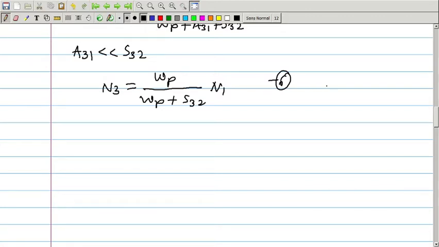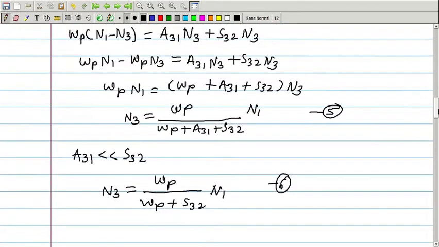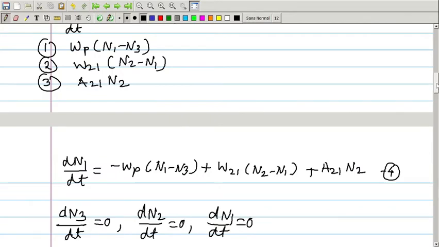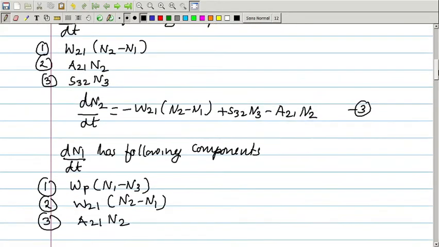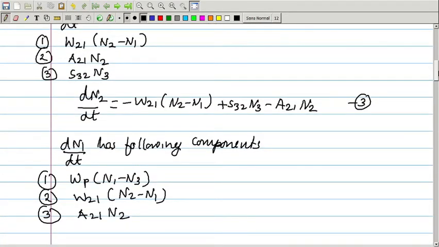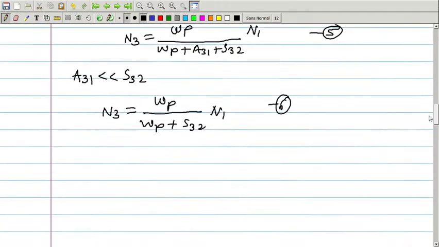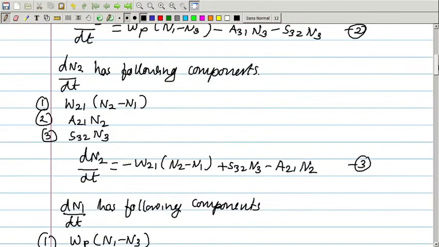So from equation number 3 for N2, that is for dN2 by dt, we can write the left hand side equal to 0, right?